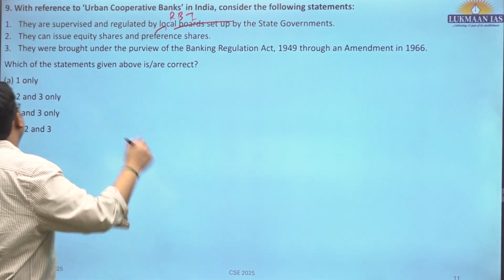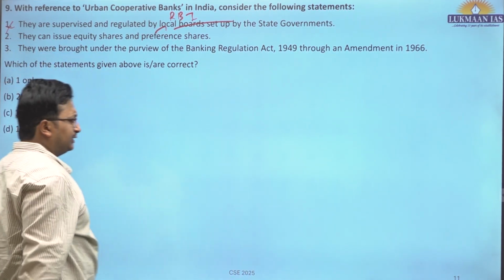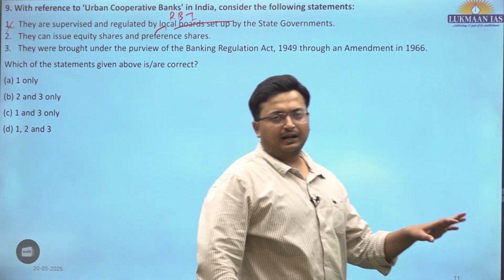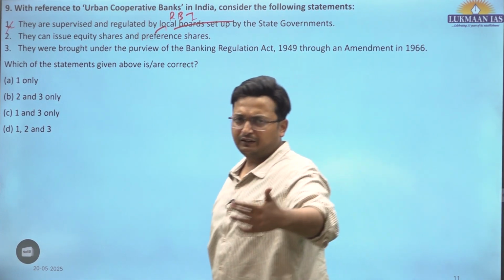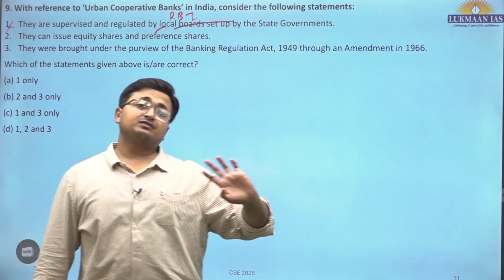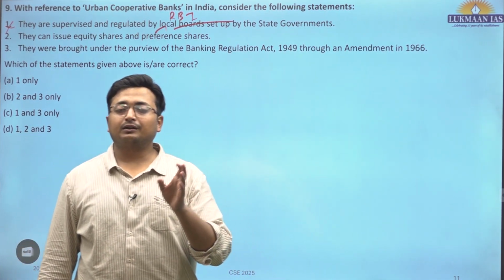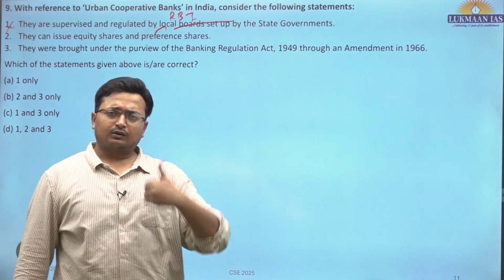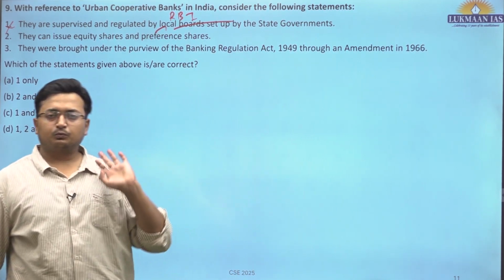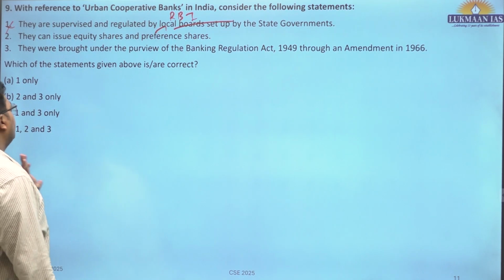So this is incorrect. Even in that case they had dual regulation. The state government had regulation through local bodies as well as RBI. But because of increased failures and hazy corporate governance, it was brought under the folds of RBI as the total regulation and supervisory authority.